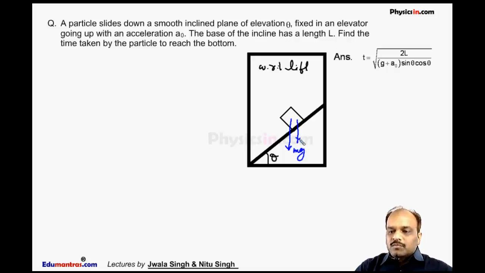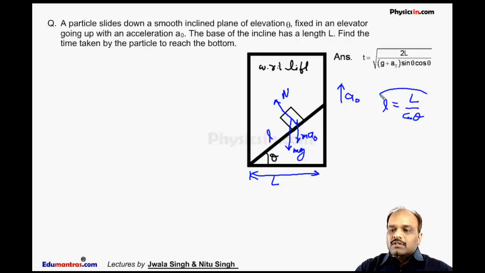The other force is pseudo force, because this lift is going upward with an acceleration a0. So pseudo force on this block will act in this direction downward, that is ma0. This is the normal reaction which will act perpendicular to the surface of the inclined plane. If this length is capital L, then we can say the length of this inclined plane is L by cos theta. This is the length of this inclined plane.